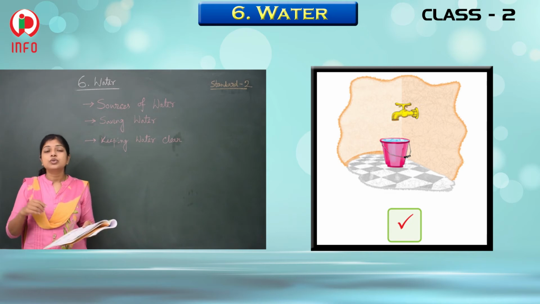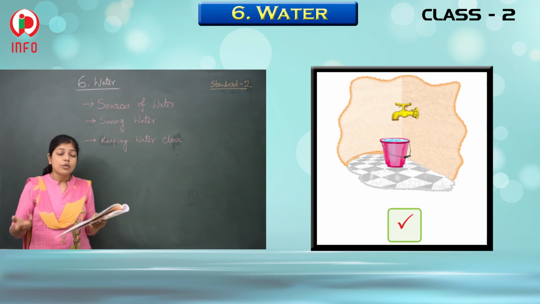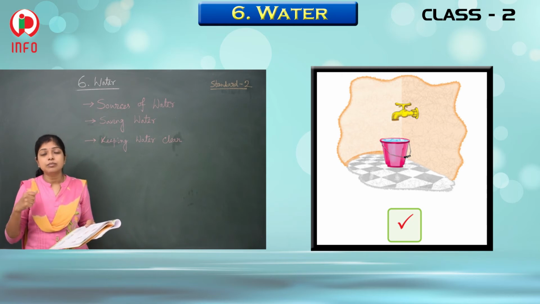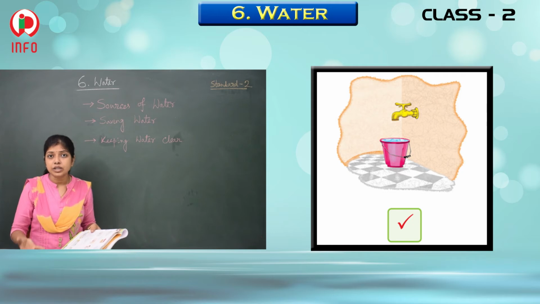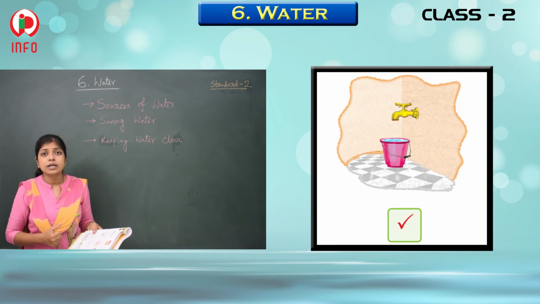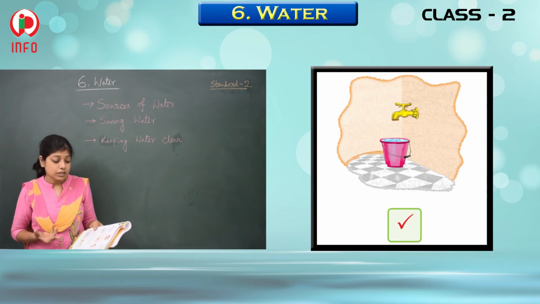And you should not waste water while bathing. Whenever you take a bath, take only the amount of water you need. Suppose it is one bucket, that much is sufficient. Don't use more water, don't waste the water.